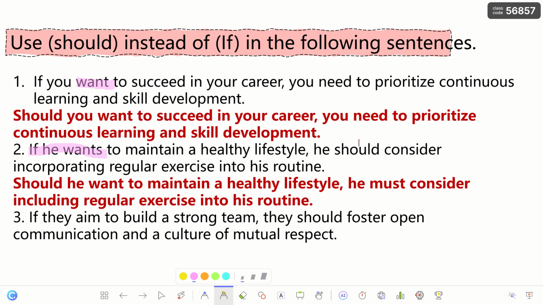Why did I change should here to must? Because I already used should at the beginning of the sentence, so it makes sense to change this one to must.